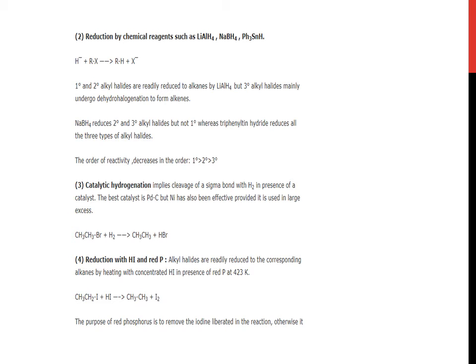Now, sodium borohydride reduces secondary and tertiary alkyl halides but not primary, whereas triphenyl tin hydride, that is Ph3SnH, reduces all the 3 types of alkyl halides. The order of reactivity decreases in the order primary, secondary and tertiary.